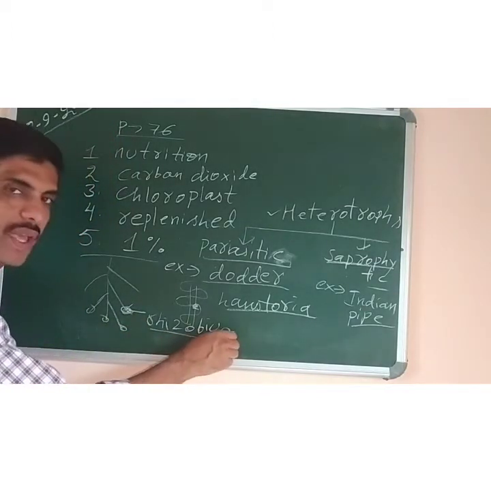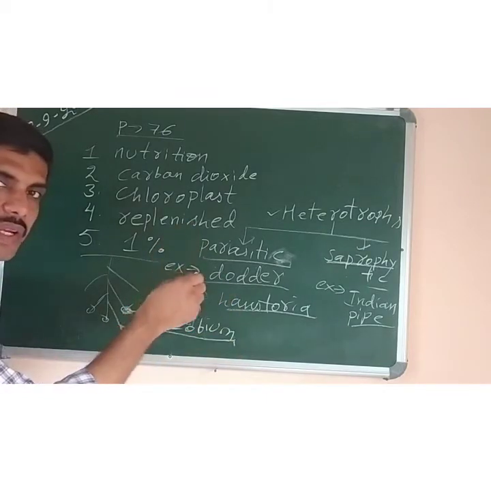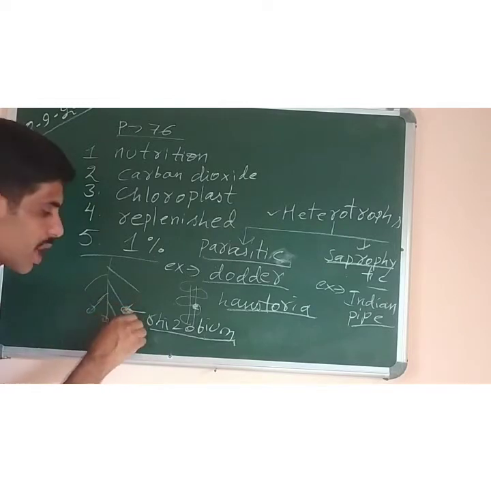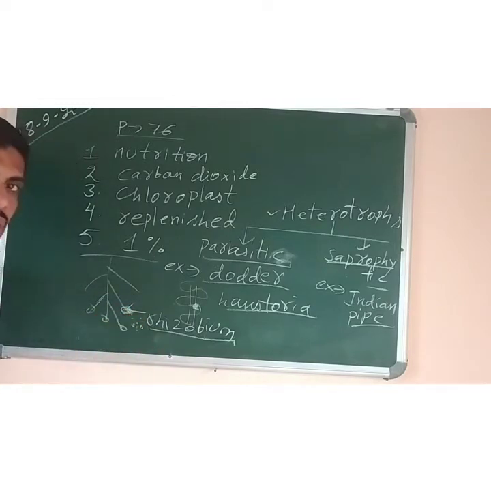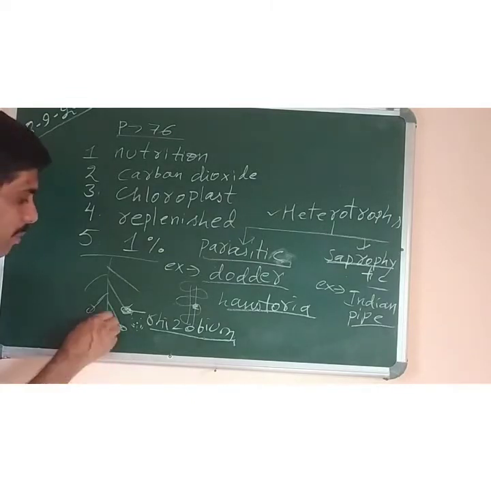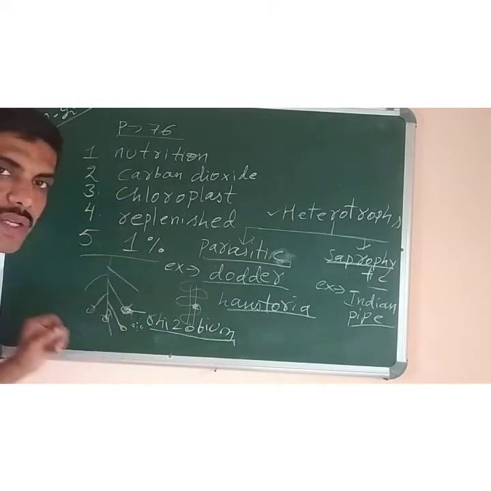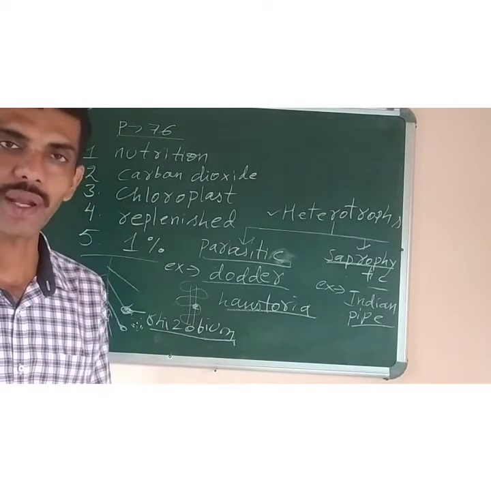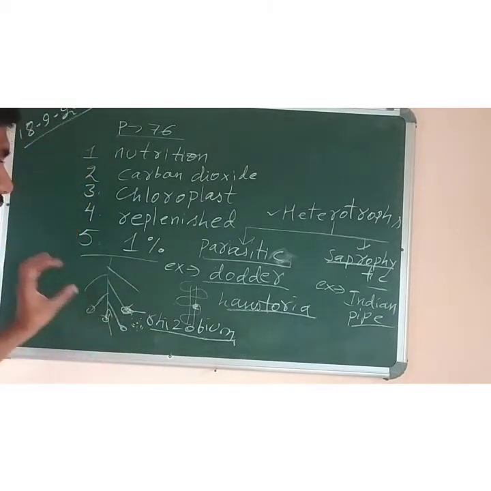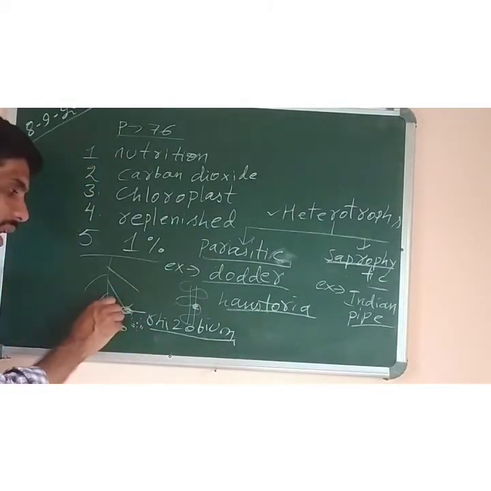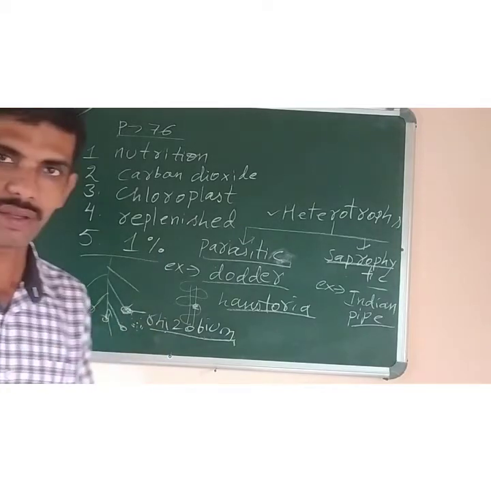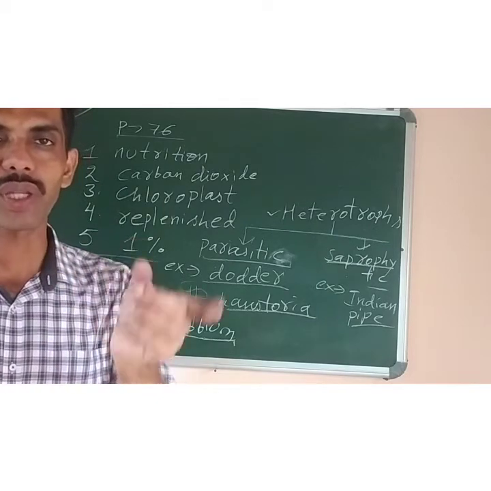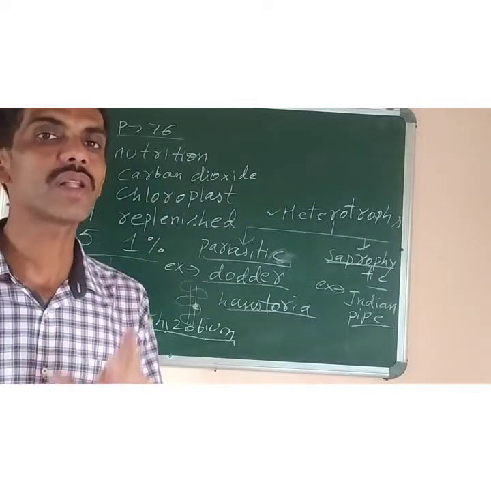This rhizobium bacteria will change the atmospheric nitrogen, that is gaseous nitrogen, into soluble nitrates. So now nitrogen in the form of soluble nitrates will be absorbed by the roots of the plants, and the plants will take it to make proteins, plant proteins, which is required for the growth and development of plants. So in the process of symbiosis, both the plants as well as the bacteria are benefited. This type of relationship between two organisms in which both the partners are equally benefited is called symbiosis.